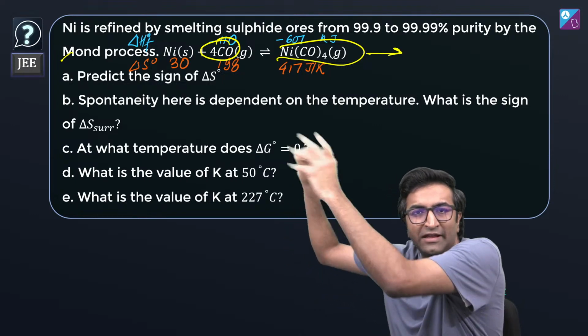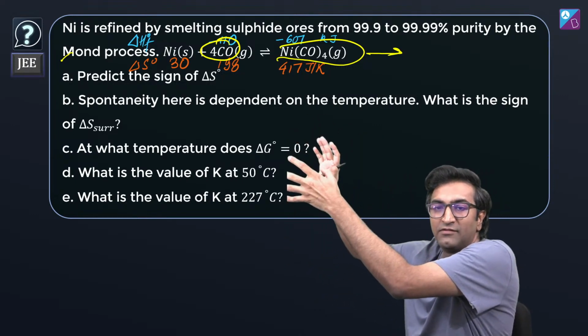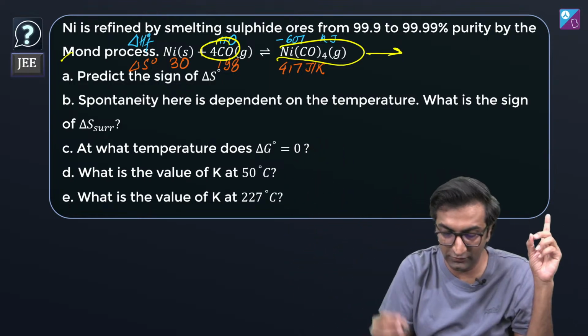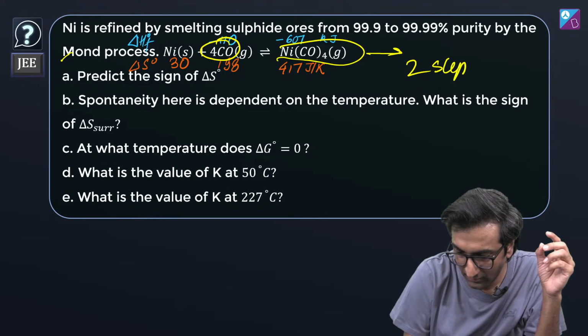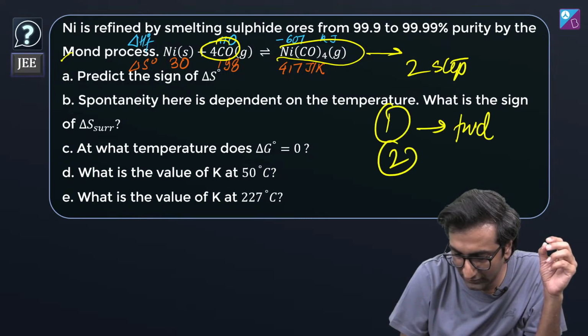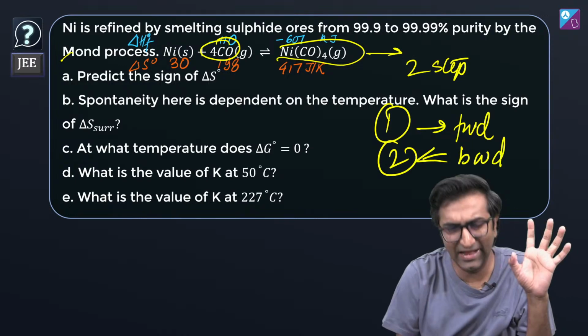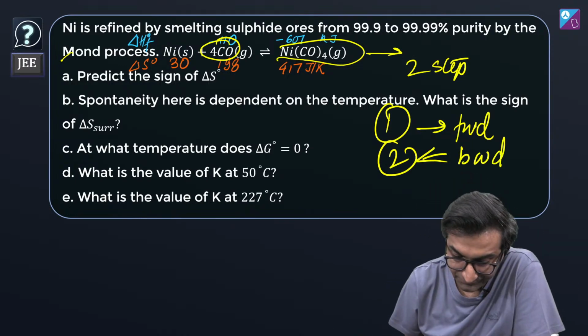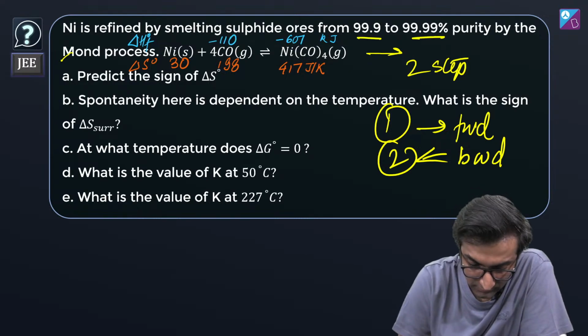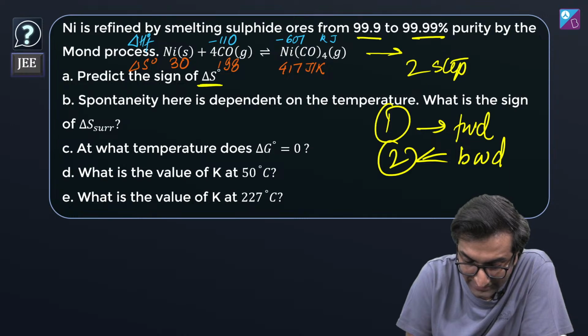So now you have stuff in the gas phase. That gas phase, then you'll make the reaction go backward. And that's the purification process. So there's a two-step thing. Step one is the forward reaction. Step two is the backward reaction. That's it, as simple as that. So you can go from this to this purity. I want you to predict the sign of delta S naught.